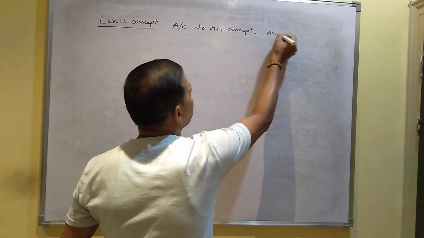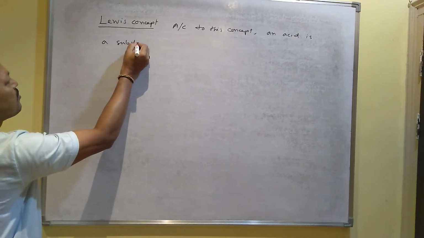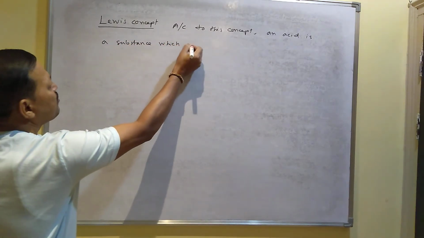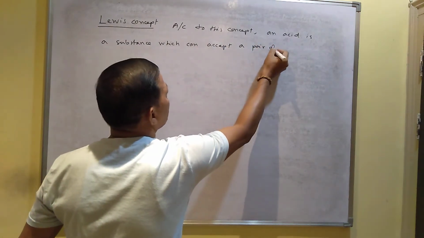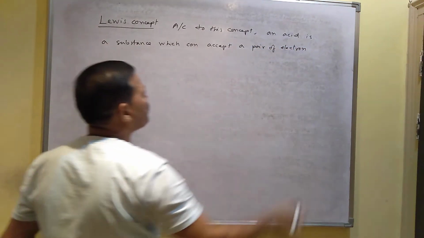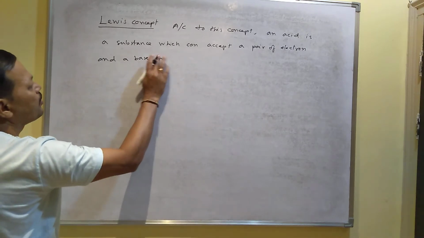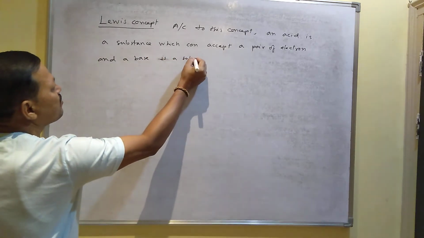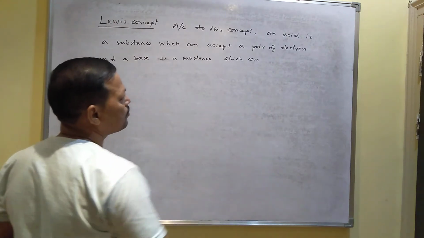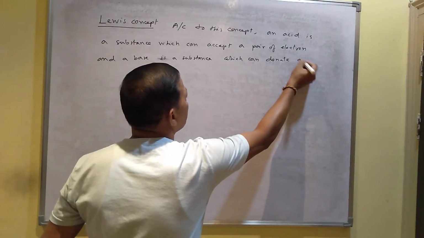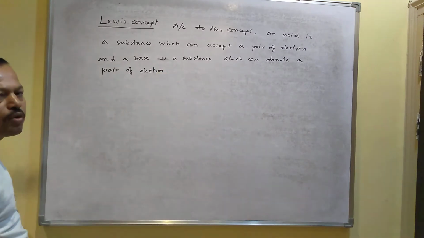an acid is a substance which can accept a pair of electrons, and a base is a substance which can donate a pair of electrons. So this is called the electronic concept.